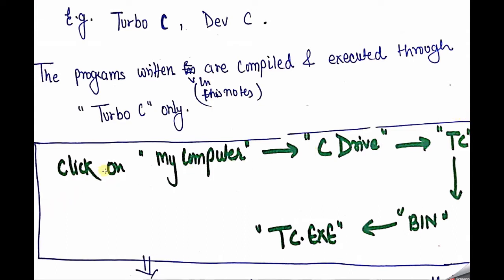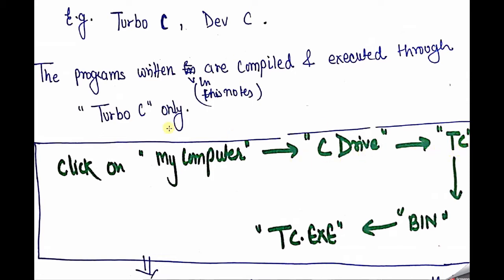The first point: how to open the Turbo C software to write our program. That means, to open the editor to write our program. So first of all, click on My Computer, then go to the C drive, then TC.